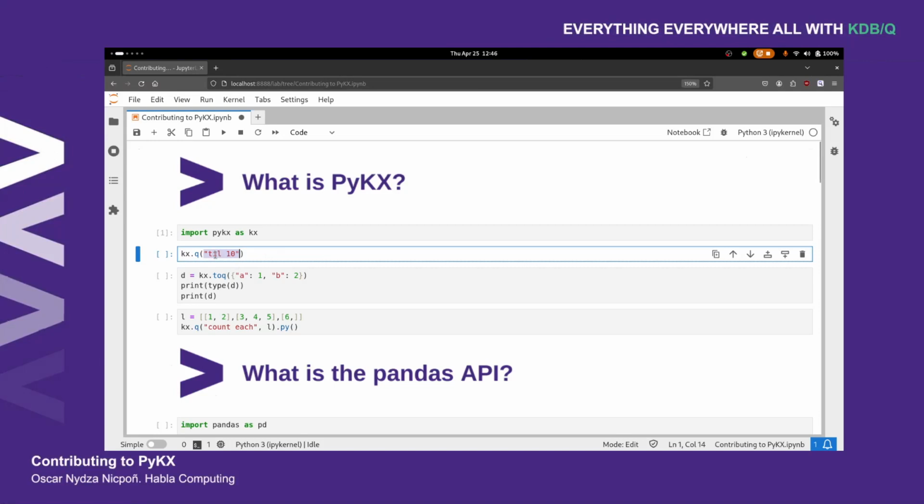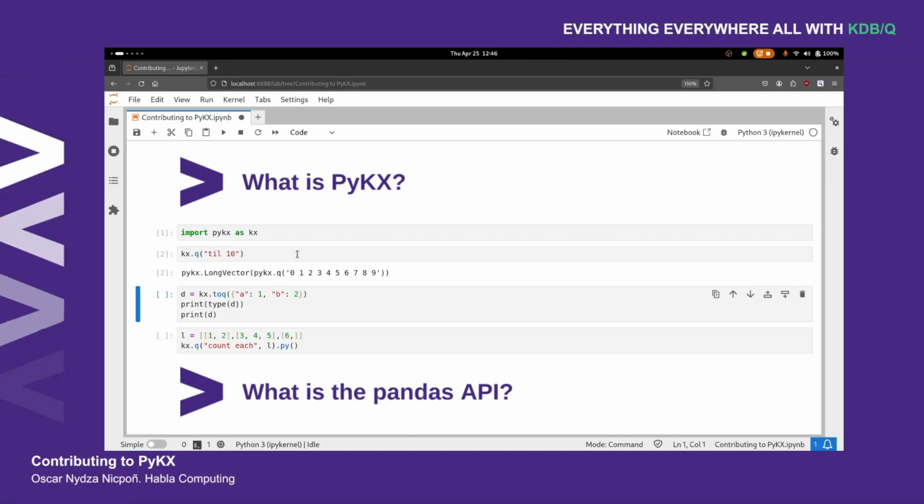So in this case, of course, if inside the string we place some Q code, it will get run. So in order to generate a 10-element list, we can do so like this. And in this case, we get a PyKX long vector, and this is the content of it.